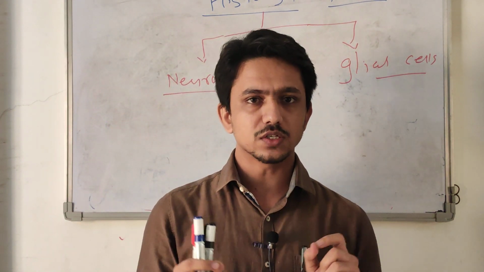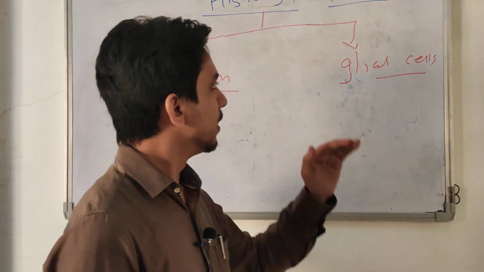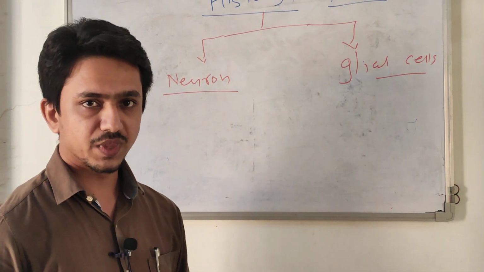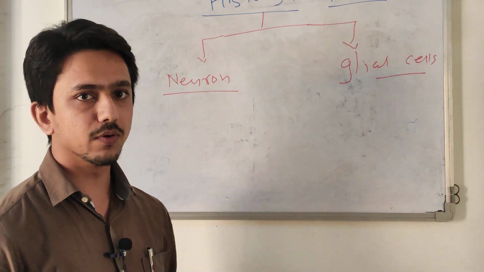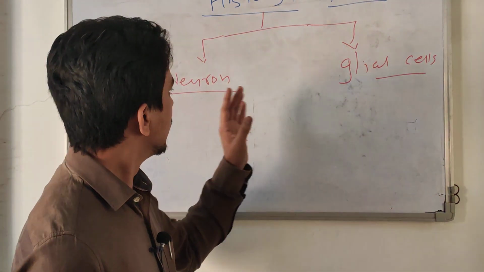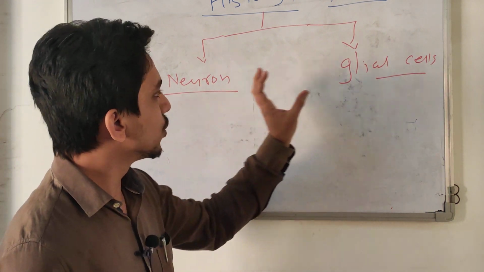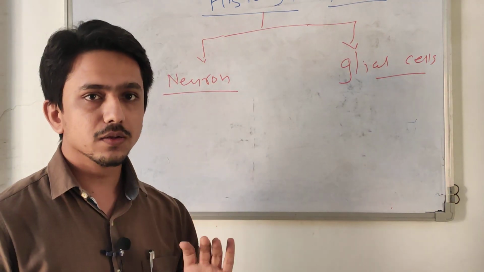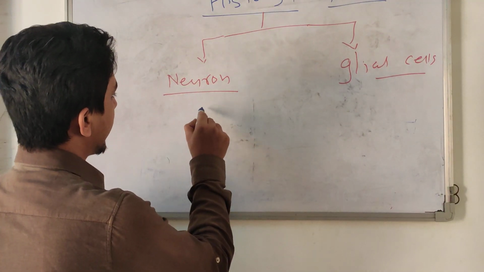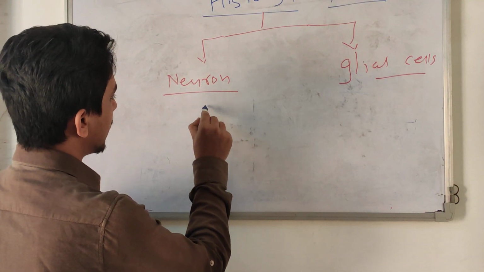So it is the true cell of the nervous system, while glial or neuroglial cells are supportive cells. They give us support, they give us nutrition and so on. But the basic difference between neurons and glial cells is that neurons can produce an action potential, or they can produce the impulse.